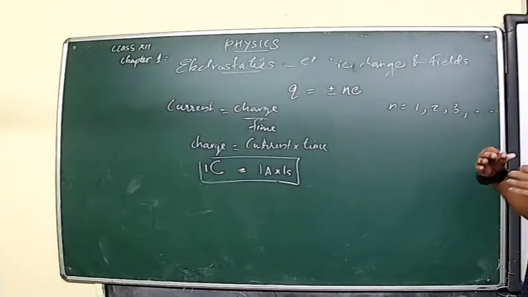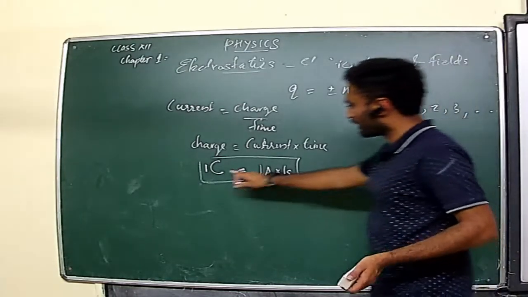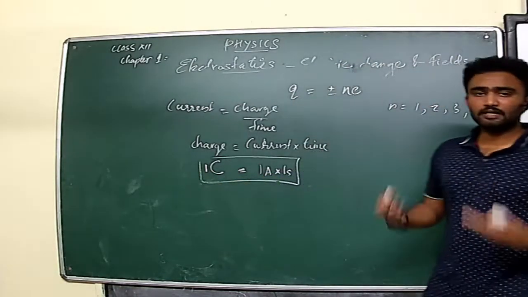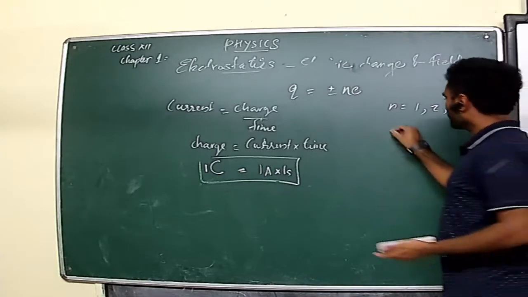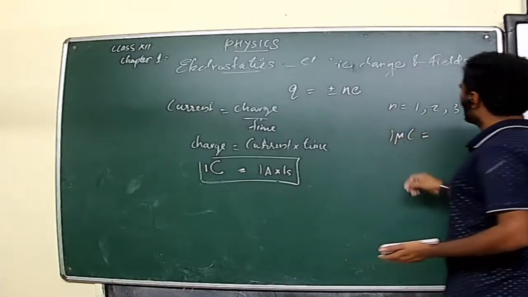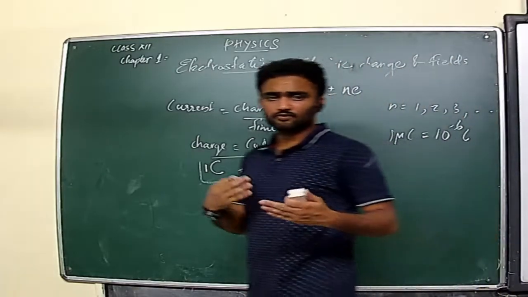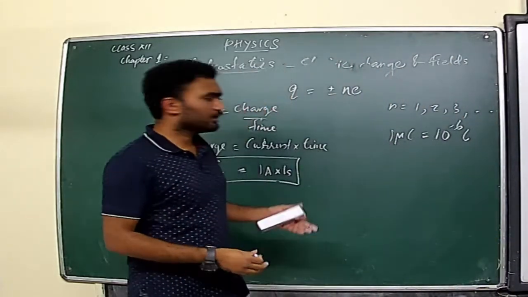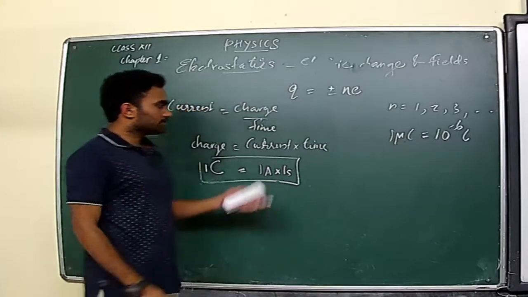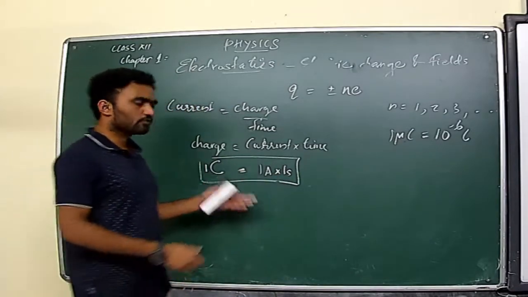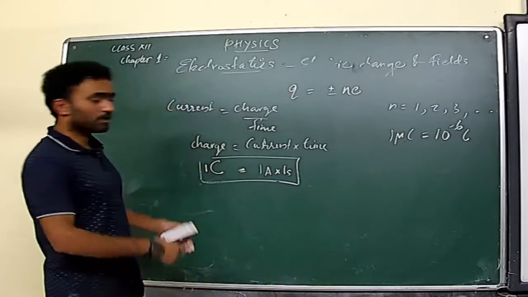You cannot think about that particular charge quantity. It's an enormous one. We usually discuss only microcoulombs. 1 microcoulomb is equal to 10 raised to minus 6 coulombs. So that much small quantity we can discuss only with that particular smaller unit. So that's one thing you have to keep in mind: 1 coulomb is an enormous quantity that you can hardly see in all your life.